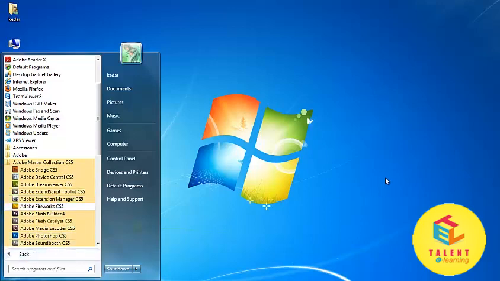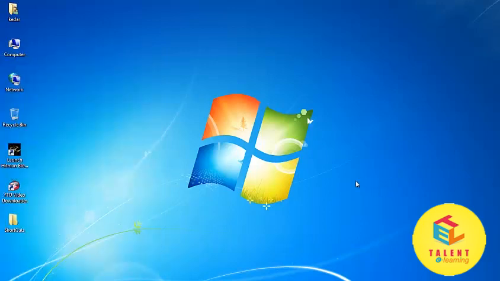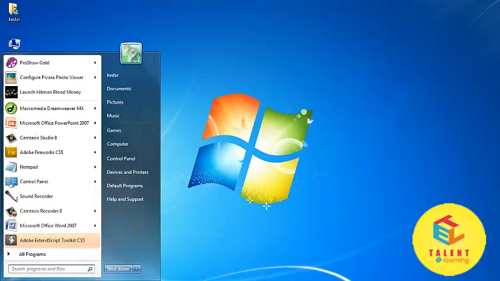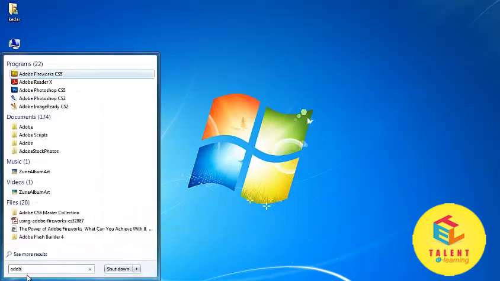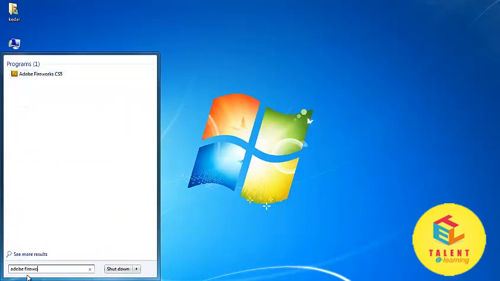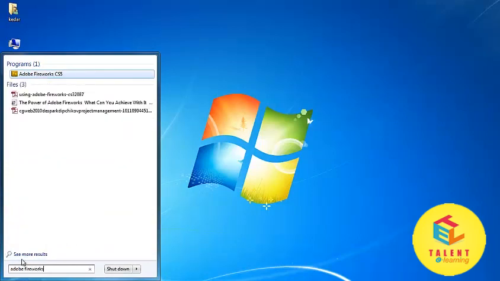Or you can directly open Fireworks by clicking on Start menu and write Adobe Fireworks in the search menu.